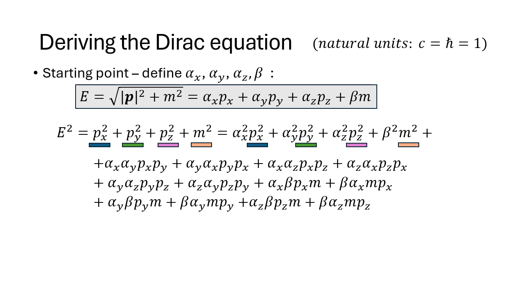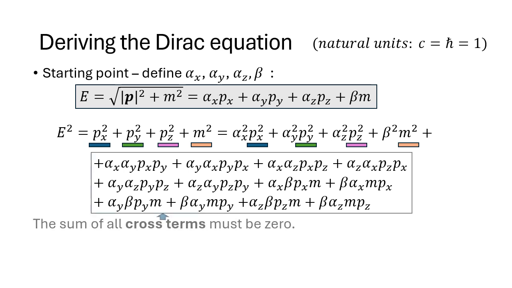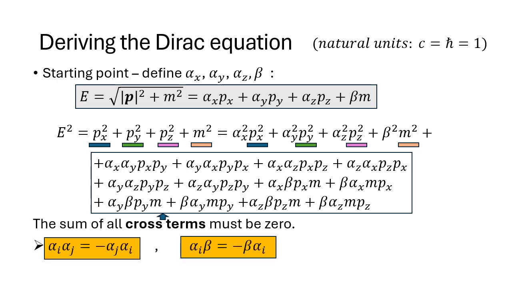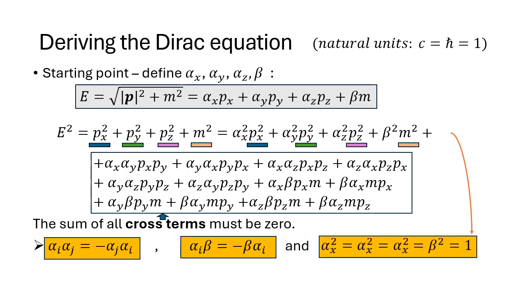For the equation to hold, all cross terms must cancel out. To ensure this, we impose the following condition. The alpha terms must anti-commute with each other and with the beta term. Additionally, from the first line of the equation, we require that the square of each alpha and beta term equals 1.